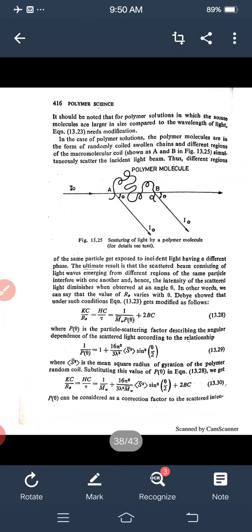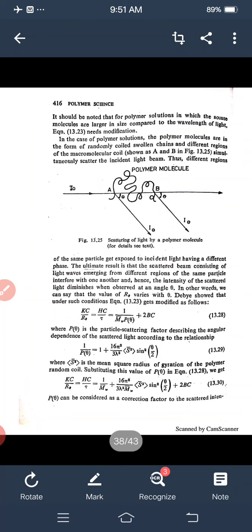Here is the I0 and here is the I theta, and theta is the angle and position of A and B. This is the polymer molecule. Thus, different regions of the same particle get exposed to incident light having different phase. The ultimate result is that the scattered beam, consisting of light waves emerging from different regions of the same particle, interferes with one another, and hence the intensity of scattered light diminishes when observed at an angle theta.